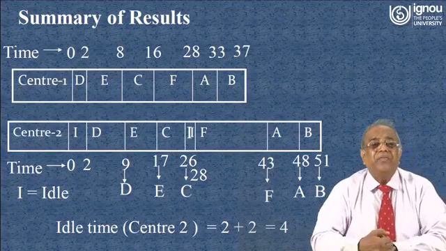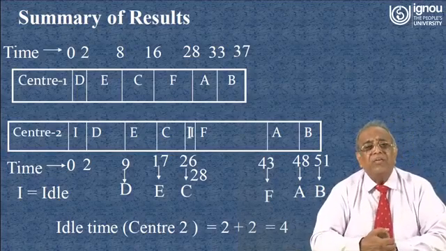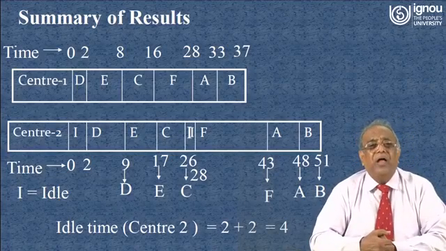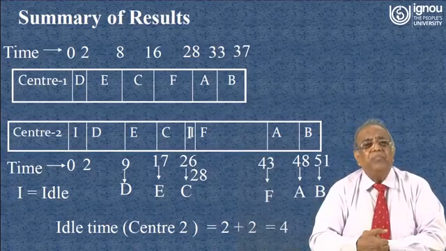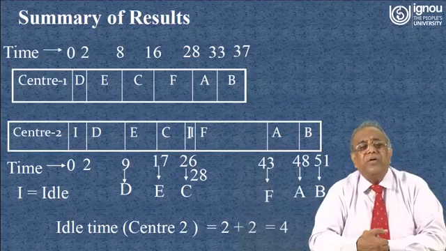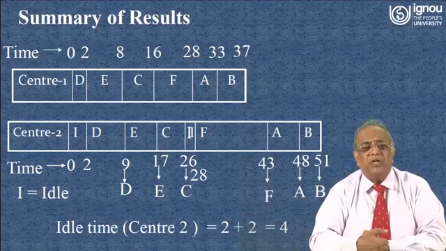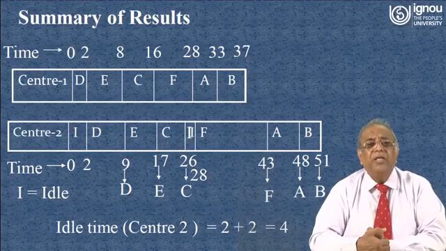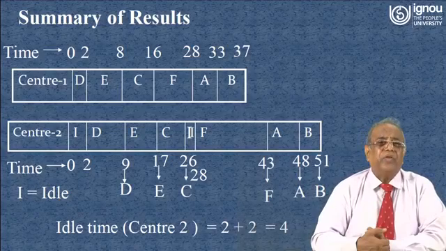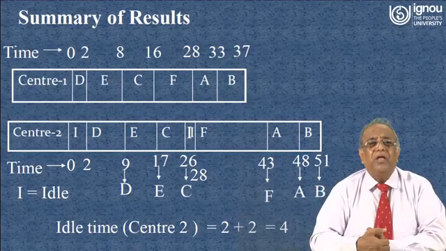Now you see that the work center 1 will start from the 0 starting time, because we know the sequence of operations for all the jobs, that is D, E, C, F, A and B. So, the job D takes 2 hours to complete at work center 1.